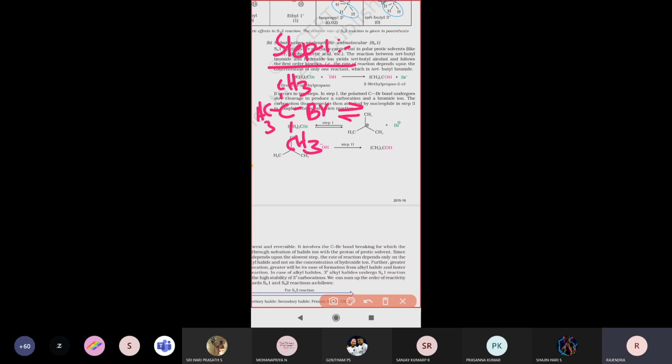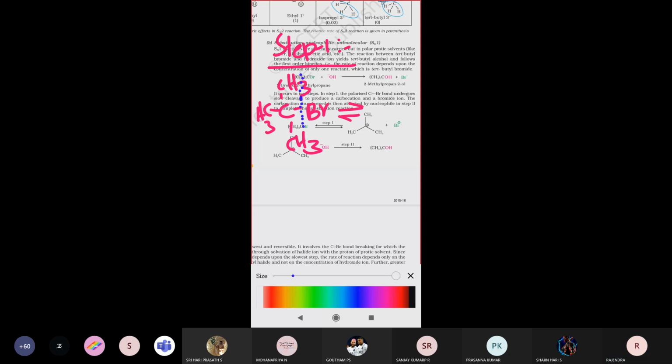So first of all, the bond between carbon and bromine is cleaved easily. After cleavage of this bond, a carbocation is forming. The carbocation looks like this: carbon attached here, with a positive charge forming there. The carbocation plus Br minus is left; the bromide ion is eliminated. So this is step 1.